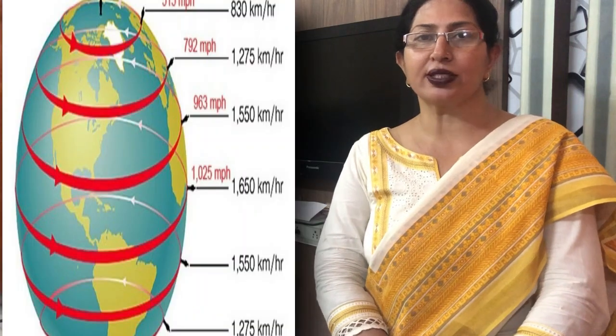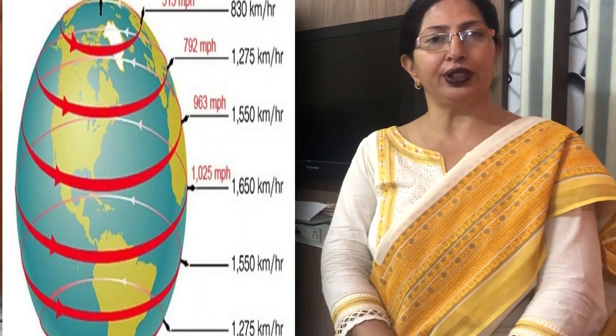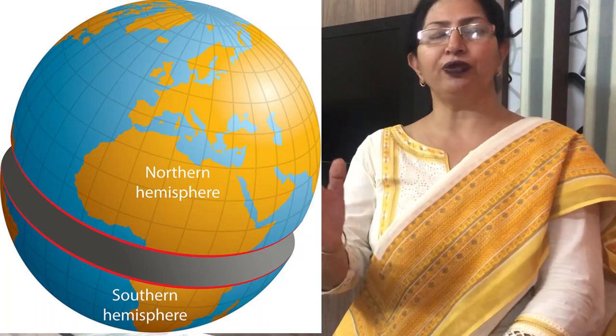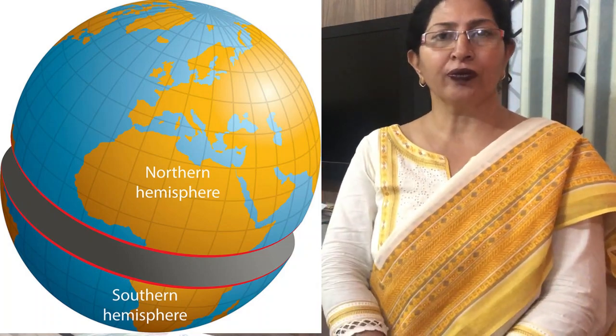Now the speed of rotation varies from equator to the poles. Near the equator it is faster and near the poles it is slow. Due to this speed of rotation, some effects occur, as all the moving bodies on the earth's surface, that is ocean currents and winds, deflect their way to the right in the northern hemisphere and to the left in the southern hemisphere.